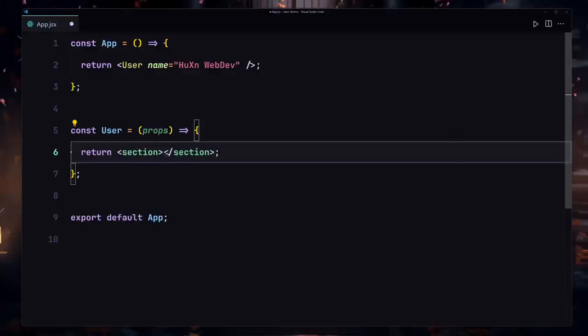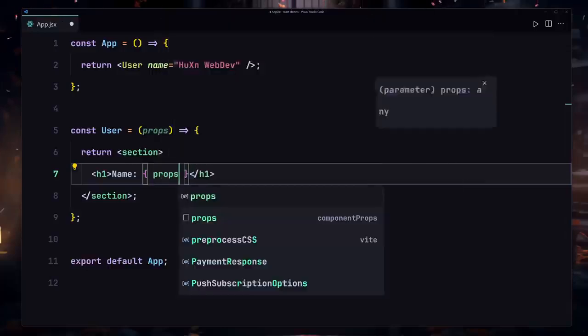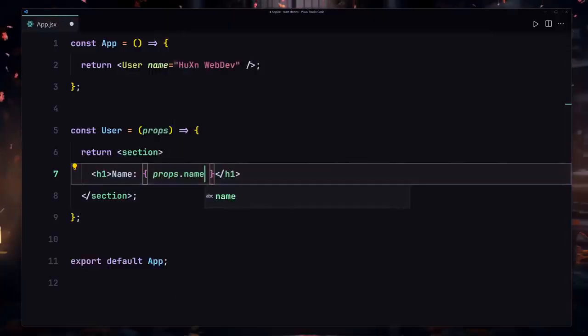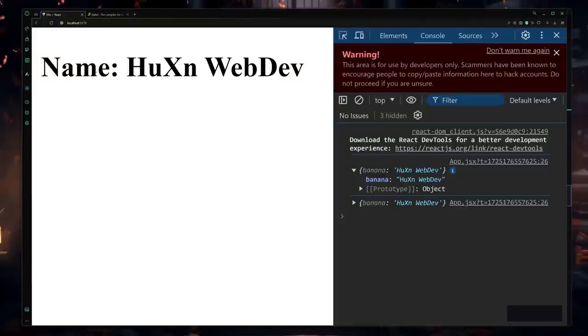I'm going to just remove that from here, and now inside this section I'll just use my h1. I'm going to provide the label of name, and here we have to render that inside our JavaScript. So we are going to be using props.name right here, because this is the name of our prop. If I save that, I'm now getting the result right here.